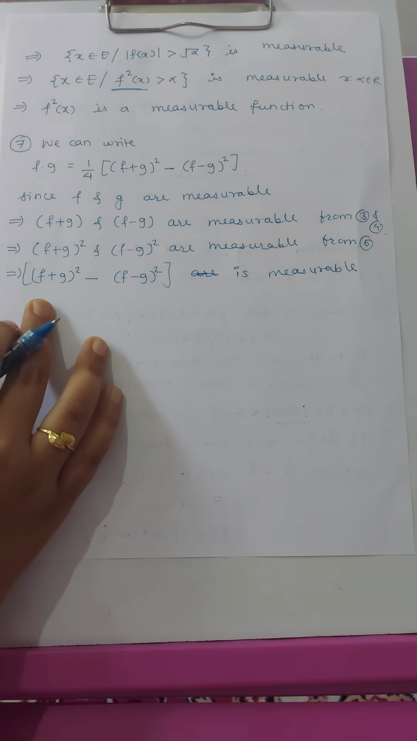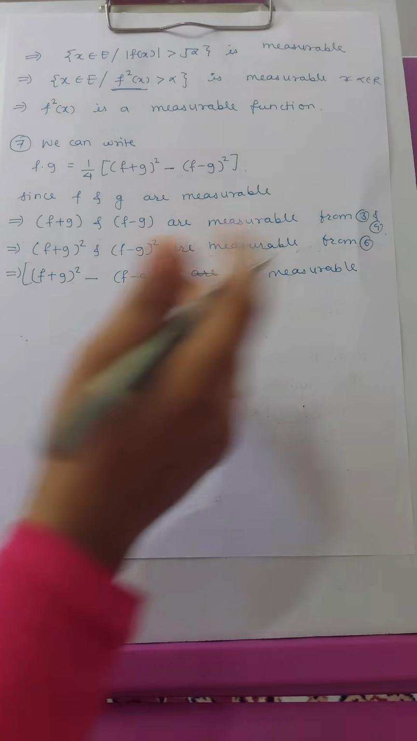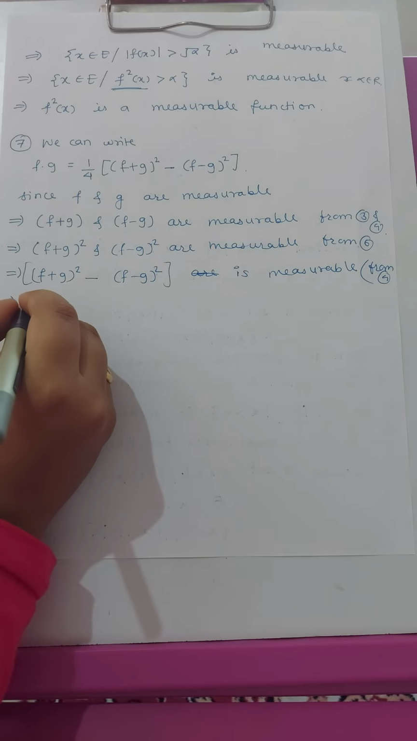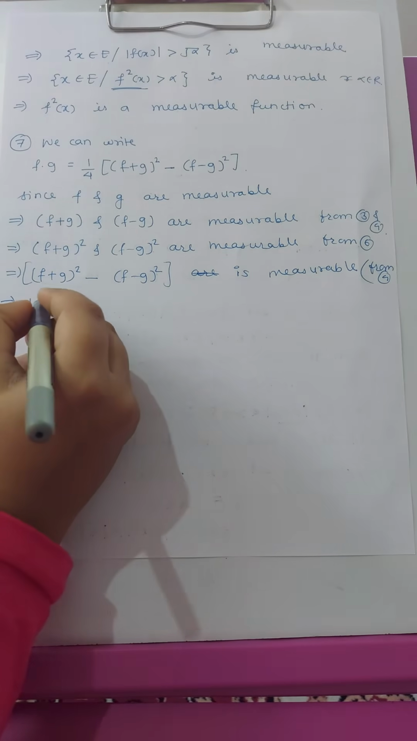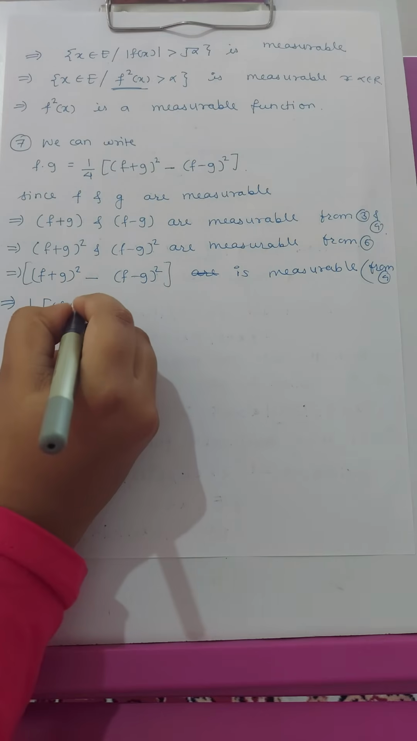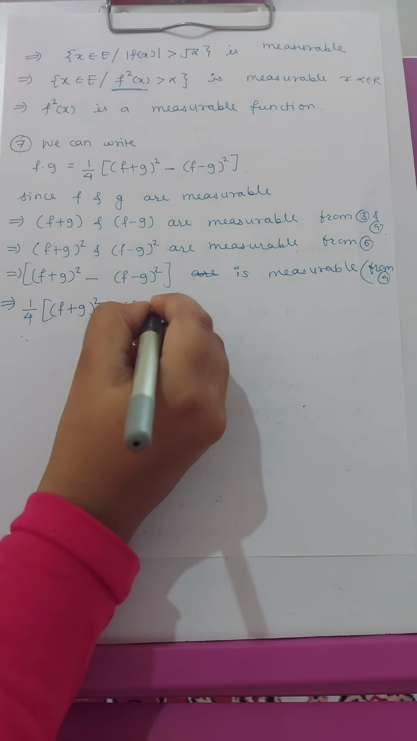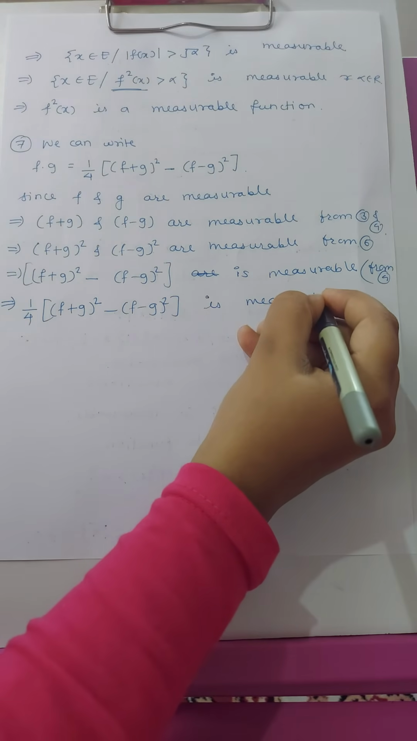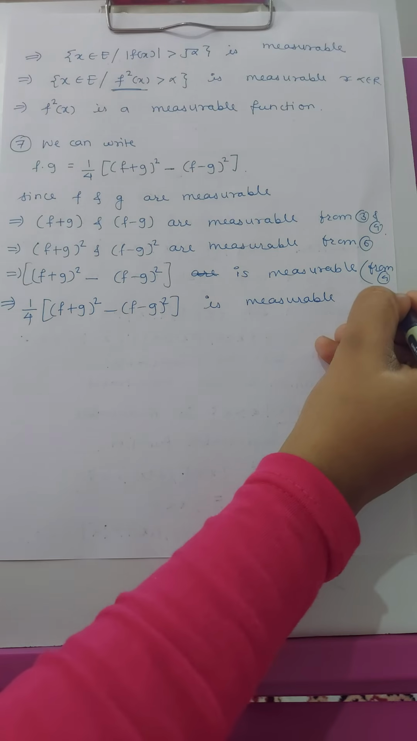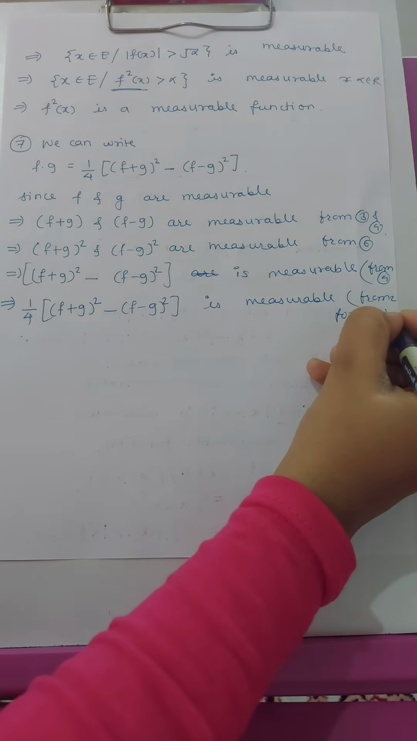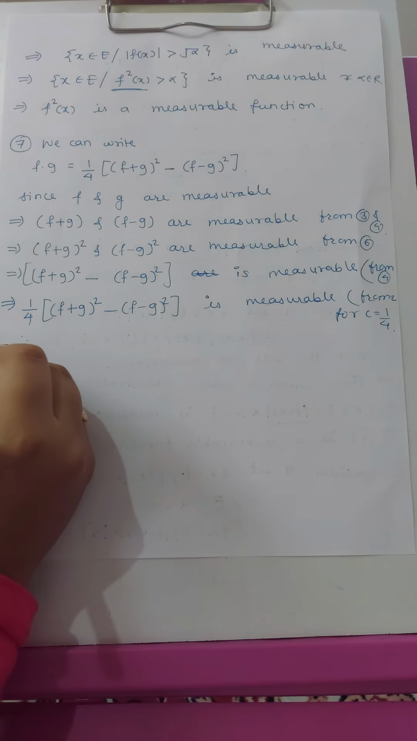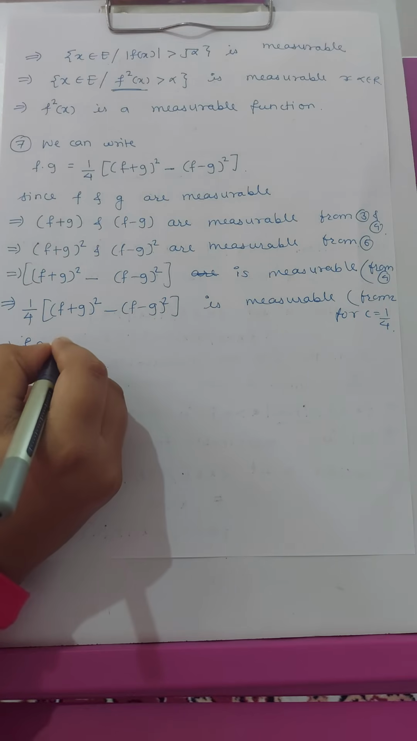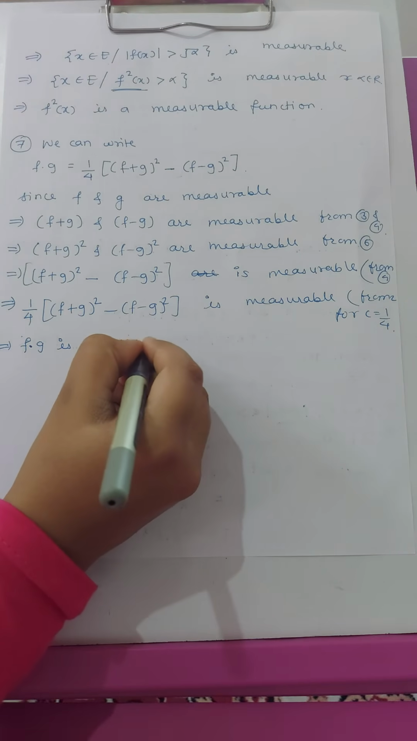So again this implies that f plus g whole square minus f minus g whole square is measurable, since the subtraction of two measurable functions is measurable from 4. So again let the value of c be 1 by 4. Therefore 1 by 4 multiplied by this whole function, f plus g whole square minus f minus g whole square, is measurable from second for c equal to 1 by 4. So since this total function is measurable, f dot g is a measurable function.